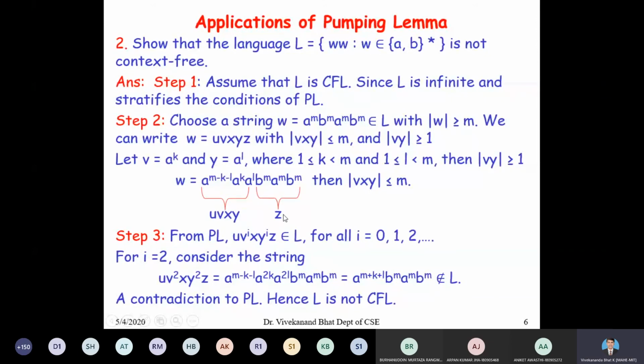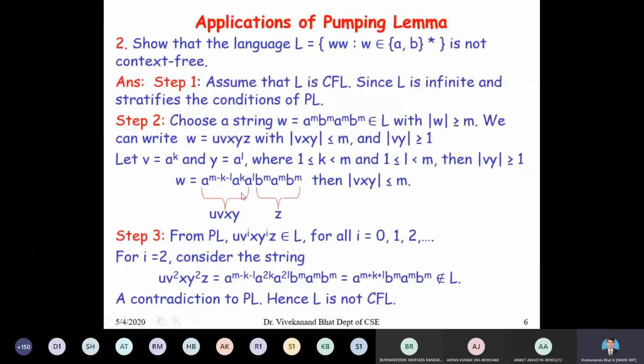There is no condition on z also. I can select any part as z. But you have to select vxy such that the length of vxy should be less than or equal to m, and we have to select vy such that the length of vy should be greater than or equal to 1. So these are the statements in the pumping lemma that should be satisfied.